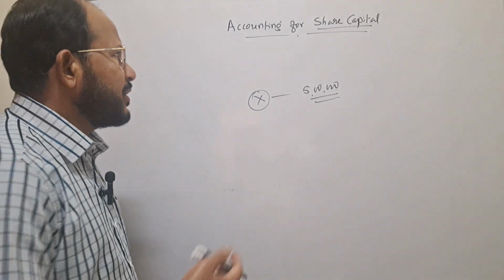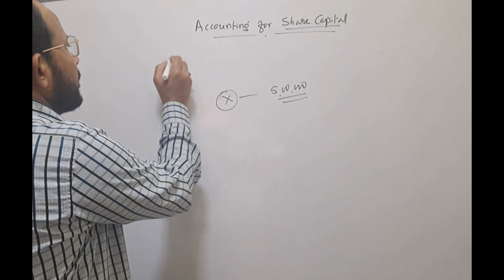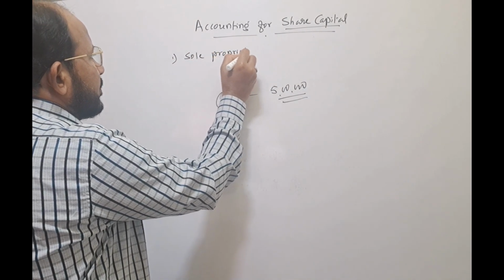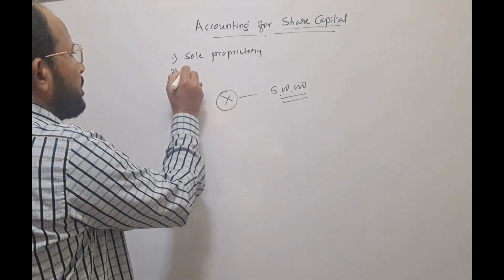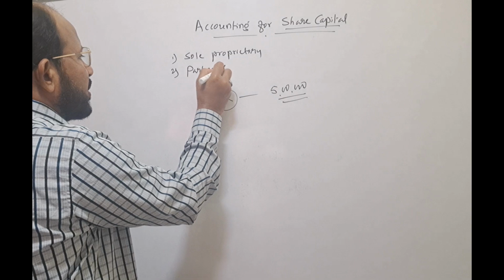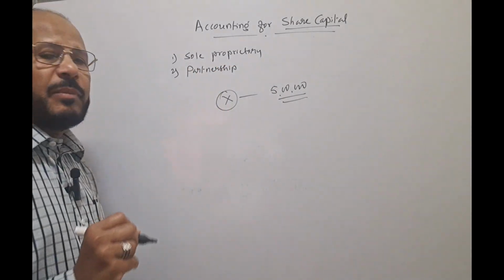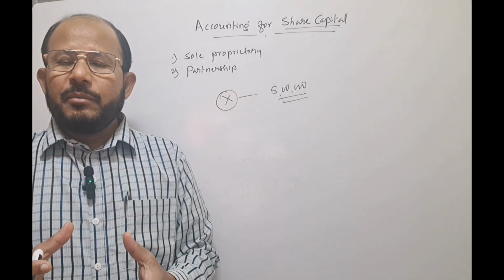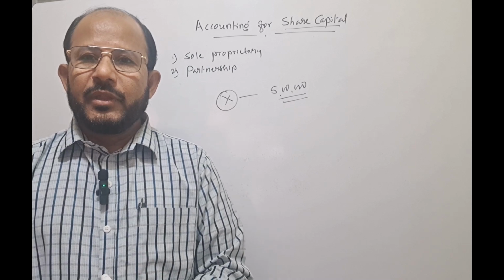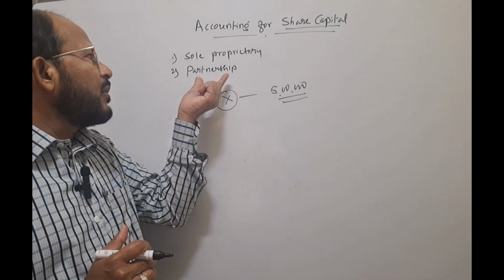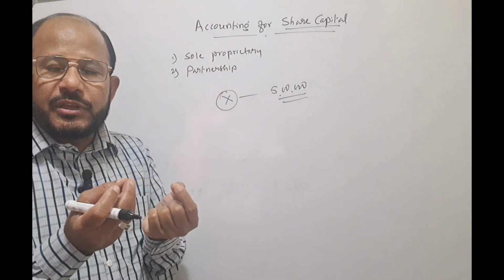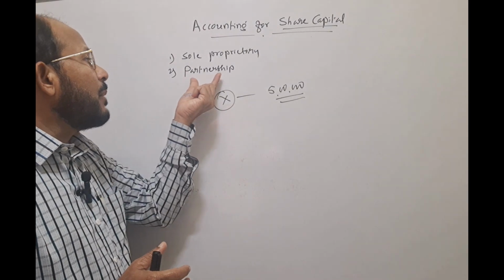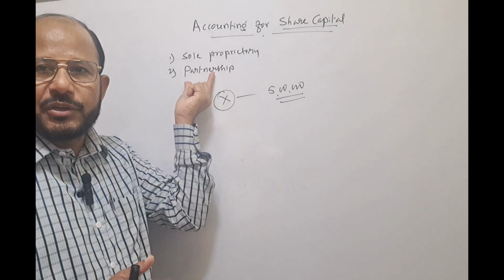Okay, the next form of business organization is the partnership form. The first one, the sole proprietary form of business, you studied. The next one is the partnership form of business. What is partnership? Here, partnership business refers to a business which is run by a minimum of 2 persons who have attained the age of majority, and a maximum limit is also there for the membership. Here the partnership business comes into existence by an agreement. This you have to remember. One thing you remember here, the maximum number of members is fixed even in case of partnership.